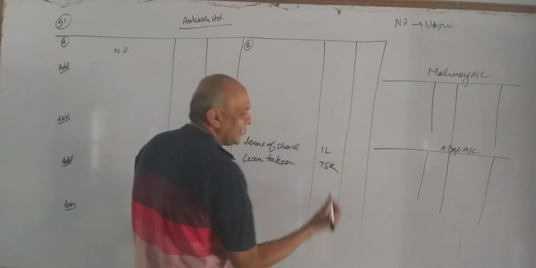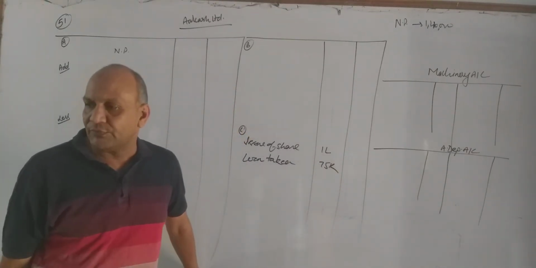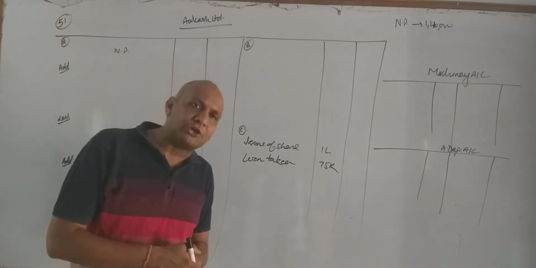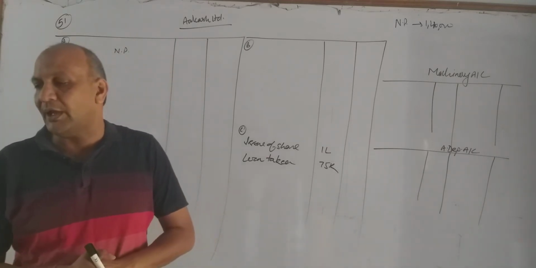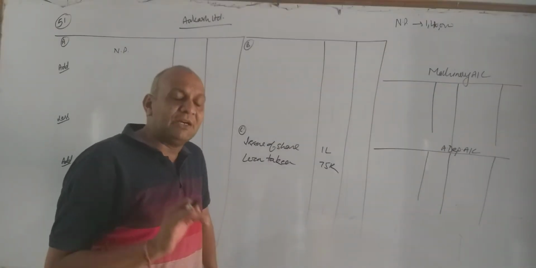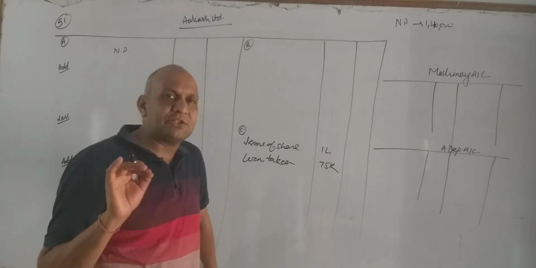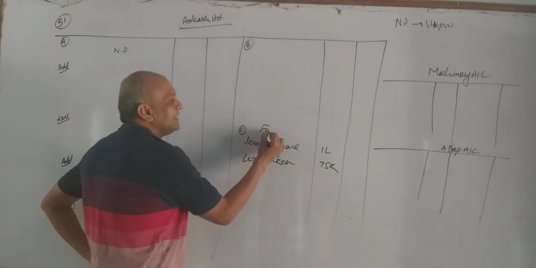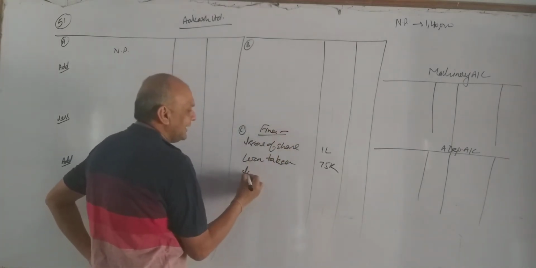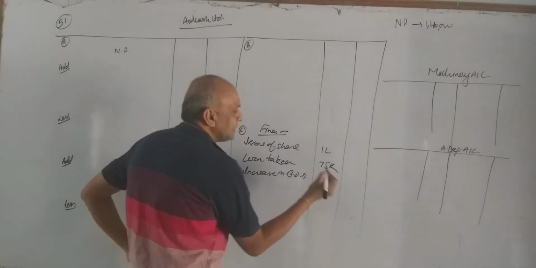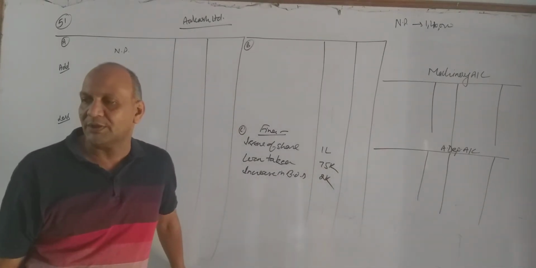rupees 75,000. After that we have current liabilities, short term borrowing. In short term borrowing we have given note number 2. And in note number 2 we have bank overdraft. Last year 10,000, now 12,000. Though bank overdraft is our current liability, but in this chapter bank overdraft is a short term loan, and whenever loan is taken it becomes which activity? Financing activity. So here I will write increase in bank overdraft by 2,000 rupees. I think you are able to understand.